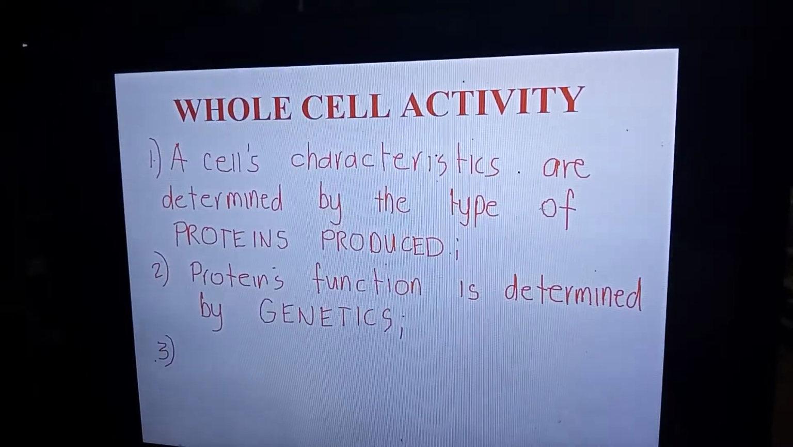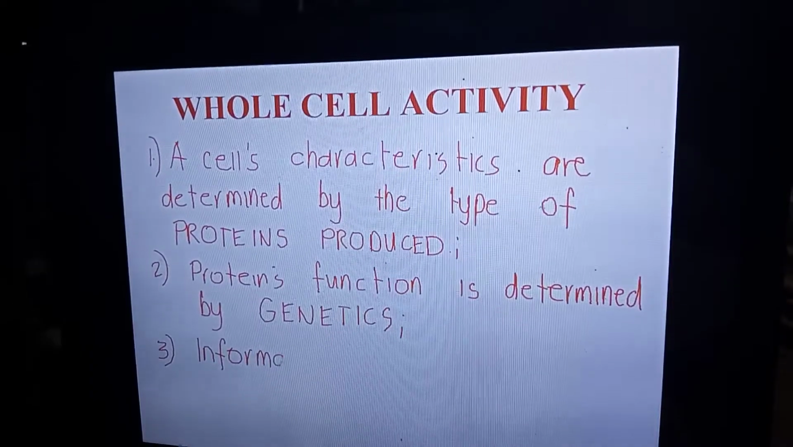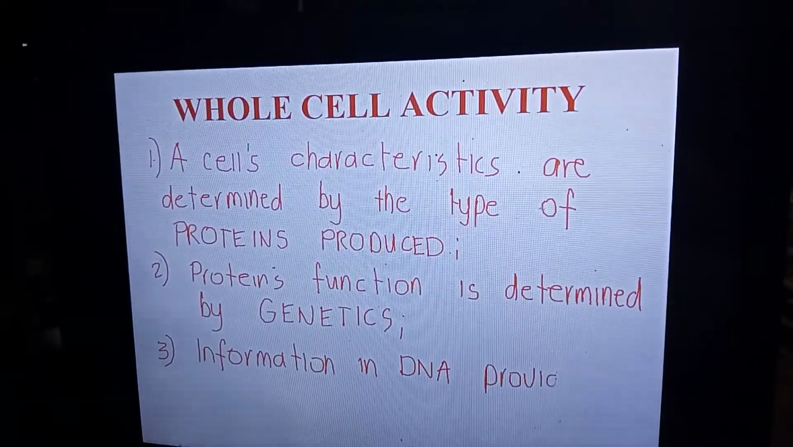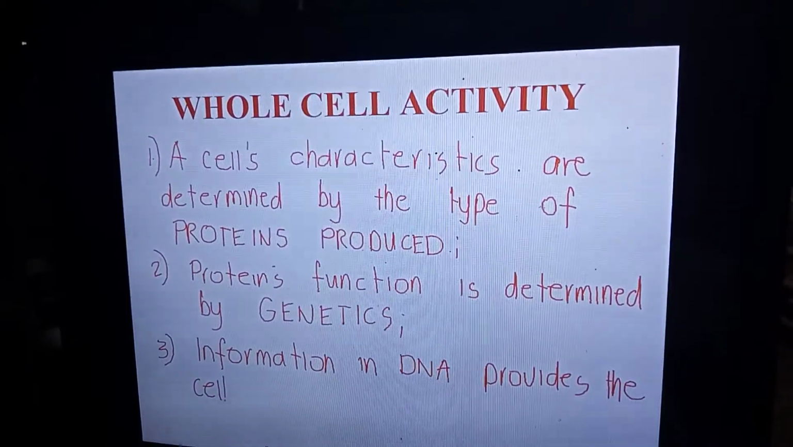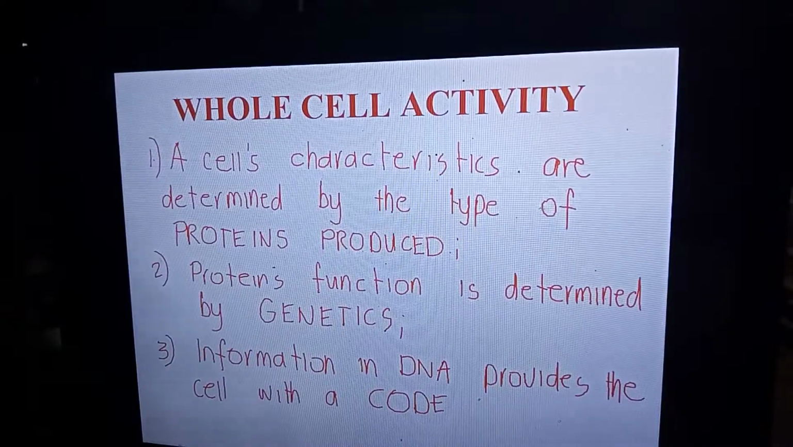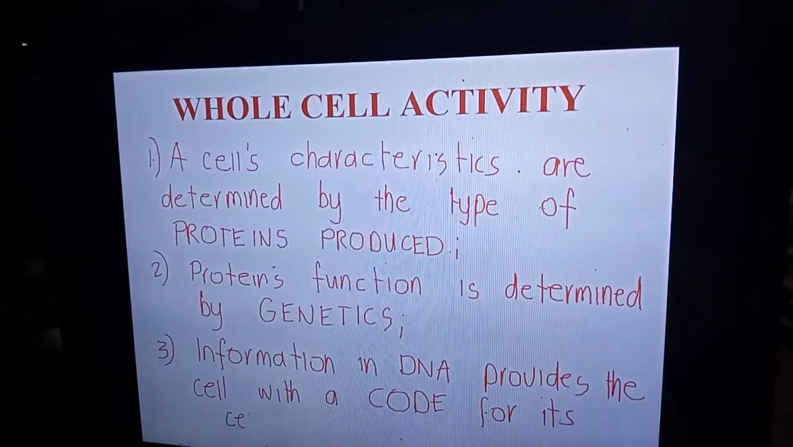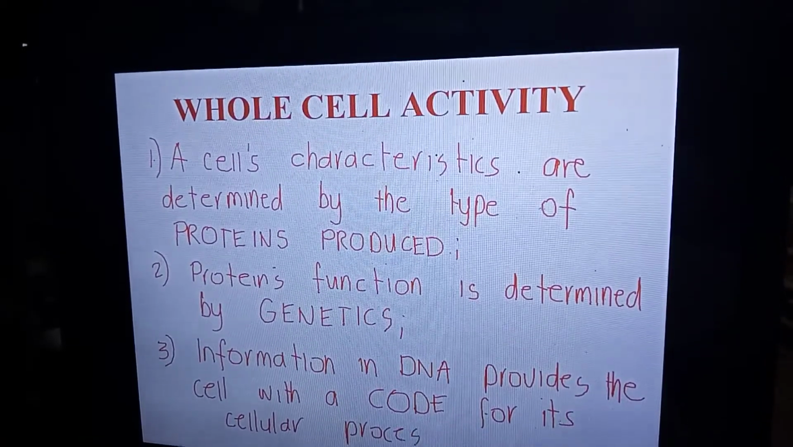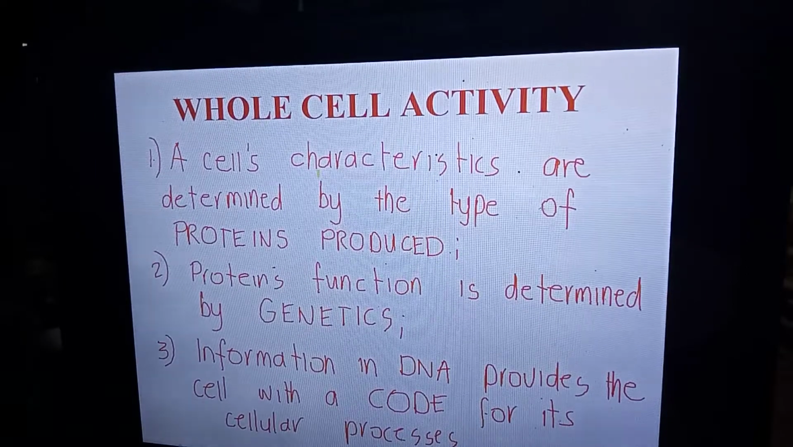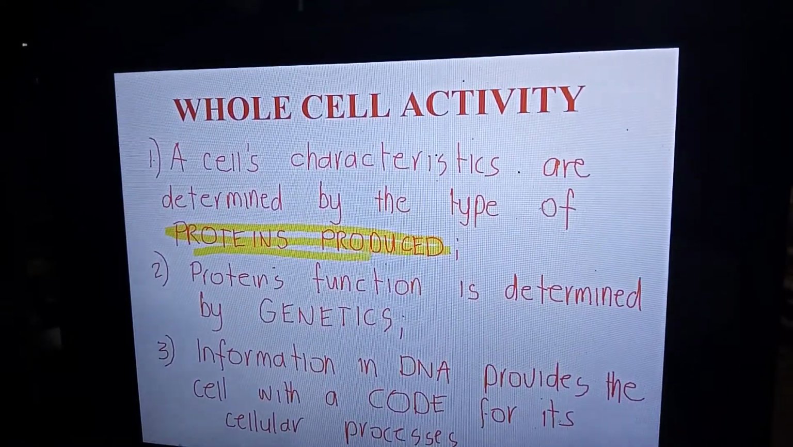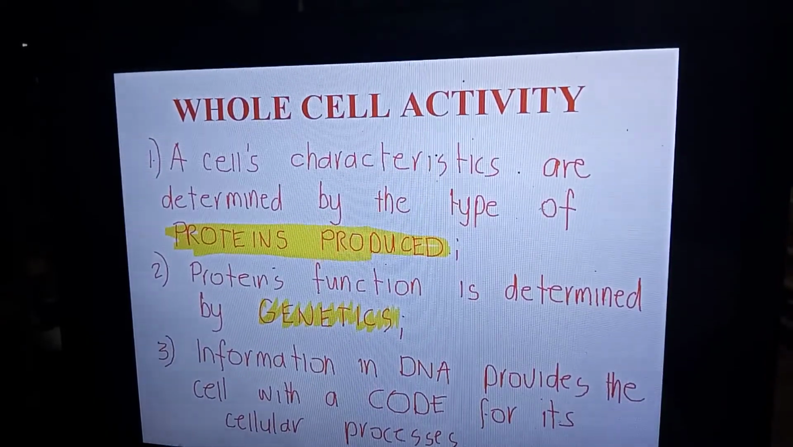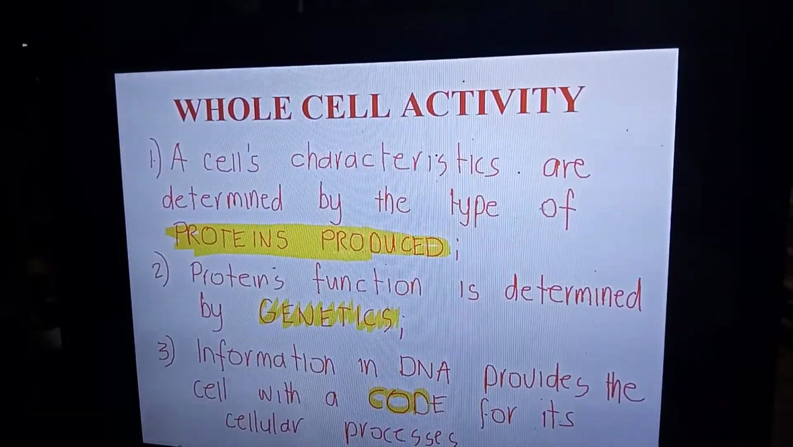Another activity of the cell: information in the DNA provides the cell with a code for its cellular processes. So those are the activities of the cells. What determines the characteristics of the cell? The protein that is being produced. The function of that protein is determined by genetics. Information in DNA provides the cell with a code.